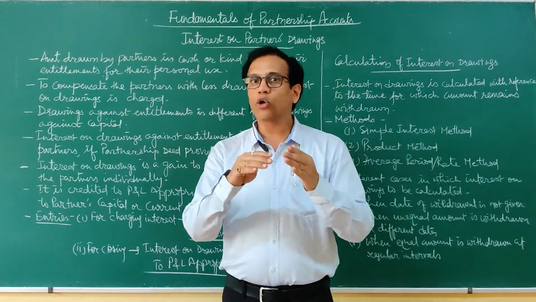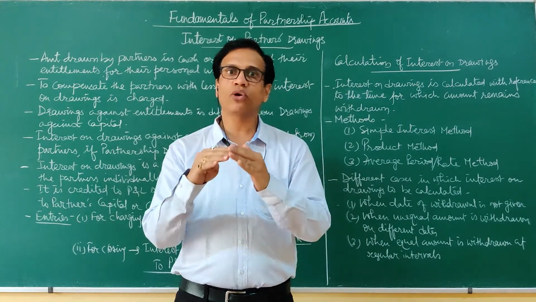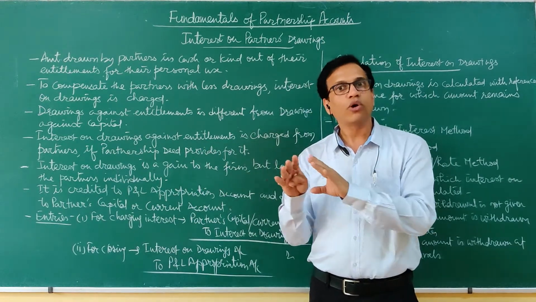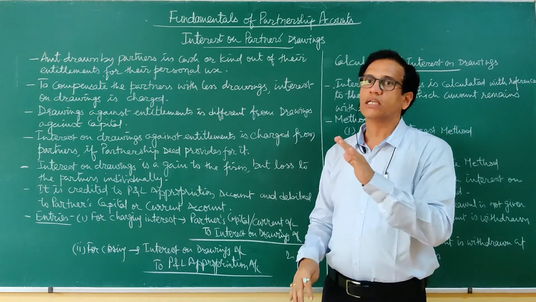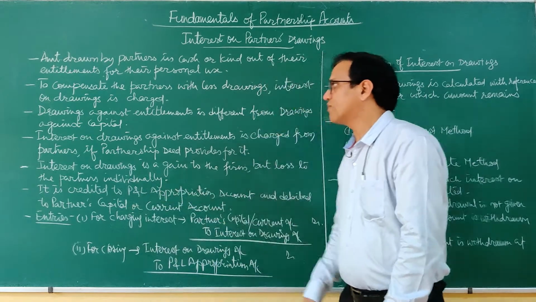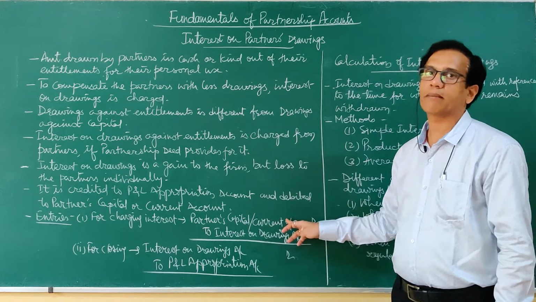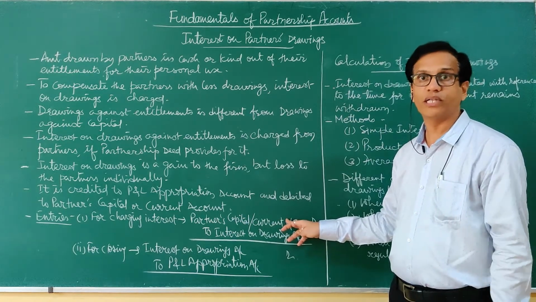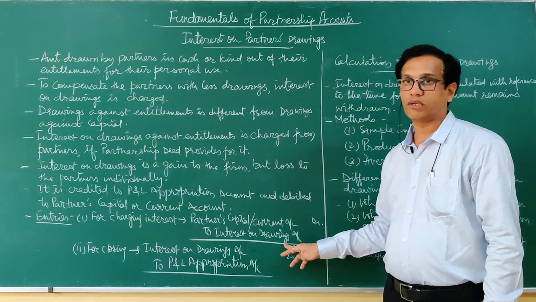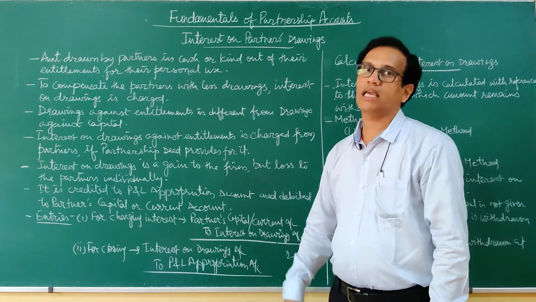So interest on drawings is to be charged if it is allowed or provided by the partnership deed. In case the deed is absent or silent on the matter of interest on drawings, it will not be charged from the partners. The general entry for charging interest on drawings: we debit the partners' capital account, it being a loss individually to them. So partners' capital or current account will be debited to interest on drawings. Now this interest on drawings, being an income to the firm, will be credited to profit and loss appropriation account.